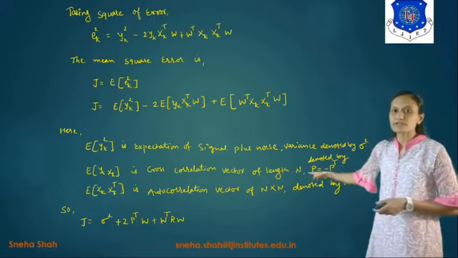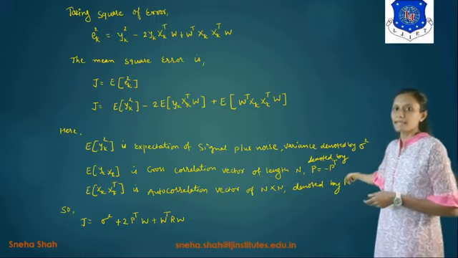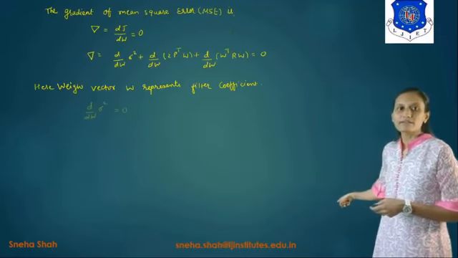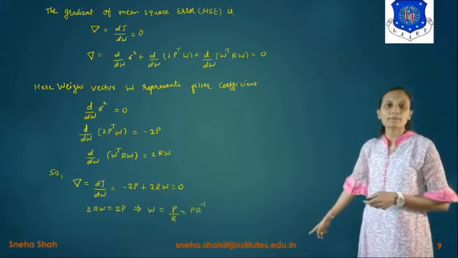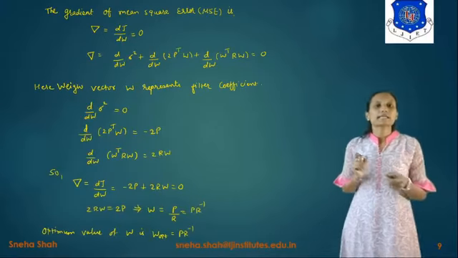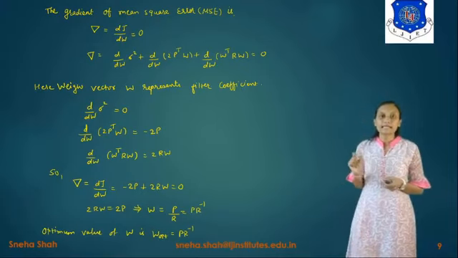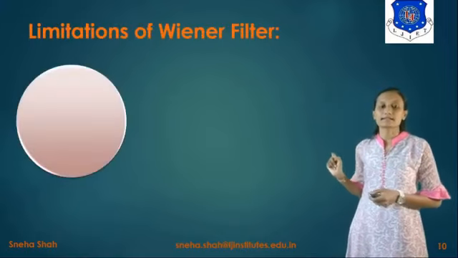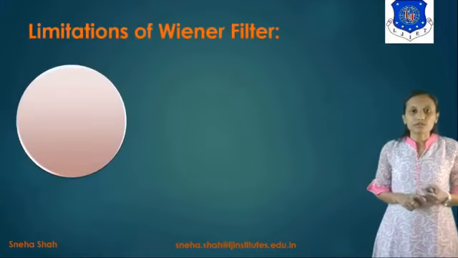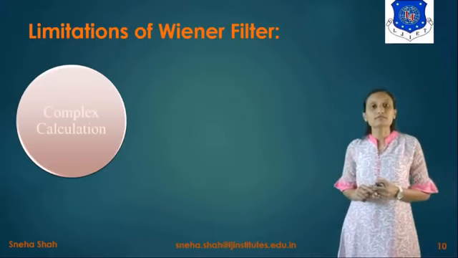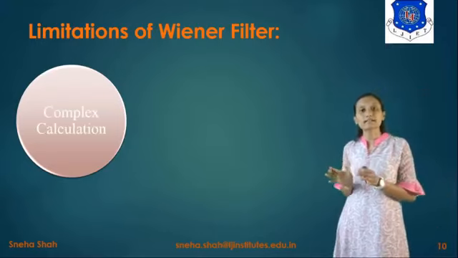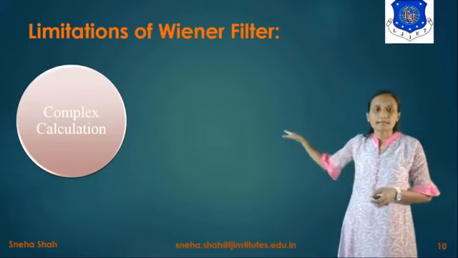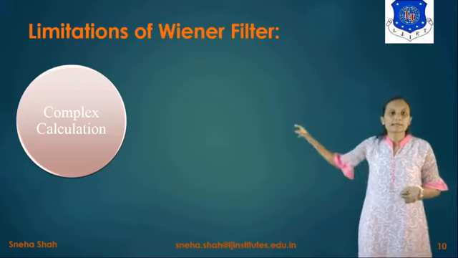The cross correlation is represented in the form of P, and autocorrelation in the form of R. So we find the value of W in the form of P and R, which means it contains the autocorrelation and cross correlation matrices. First we have to find the autocorrelation and cross correlation, then use them in matrix form, and after the calculation it gives the final answer. So the process becomes complex. So the first limitation is complex calculation.